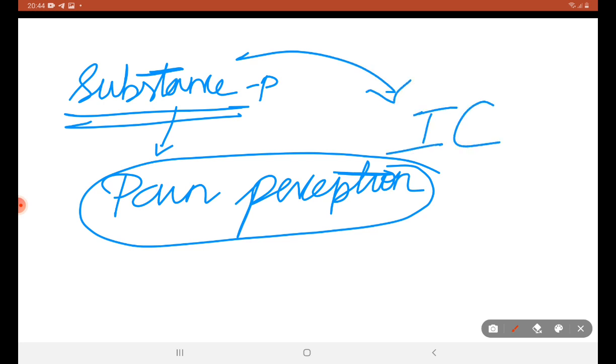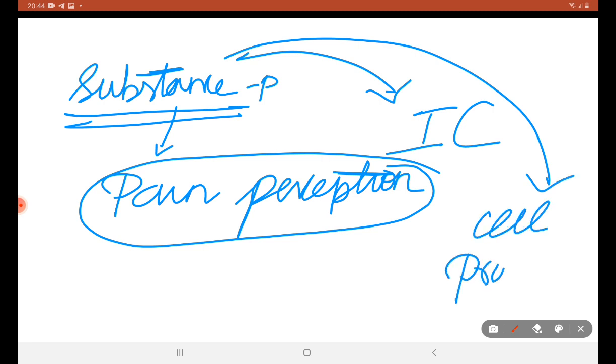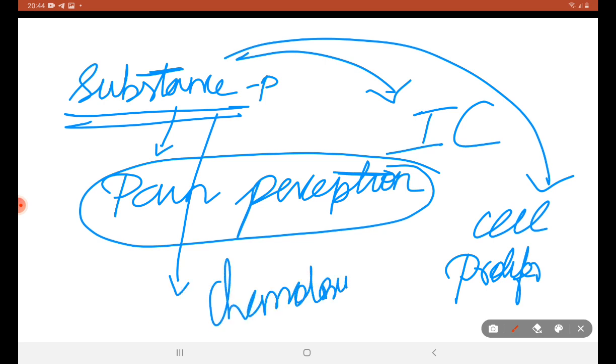It also has functions with immune cells, cell proliferation and chemotaxis, and it is parasympathetic in function.